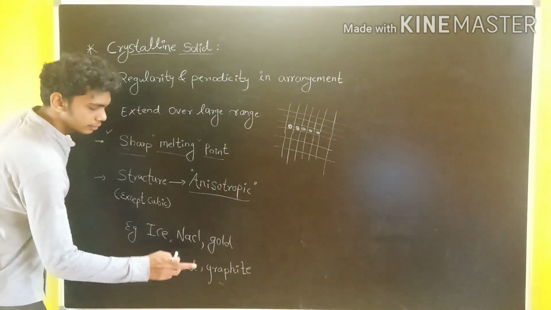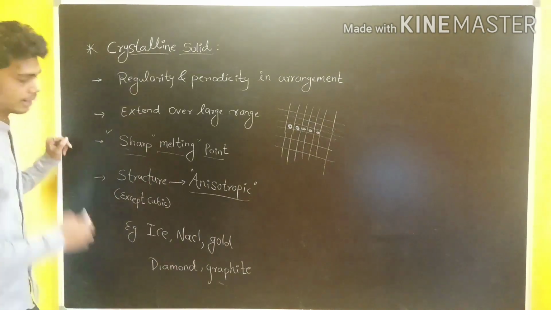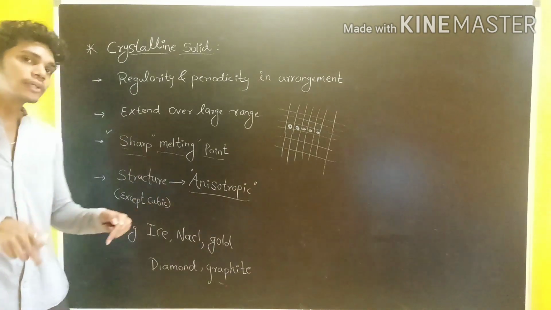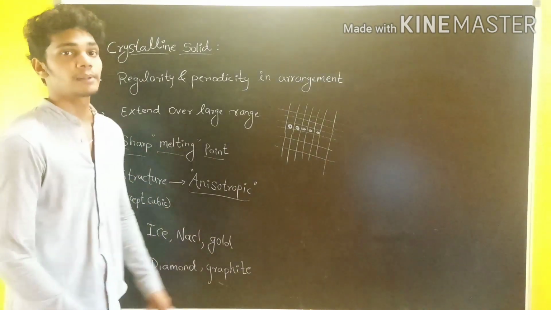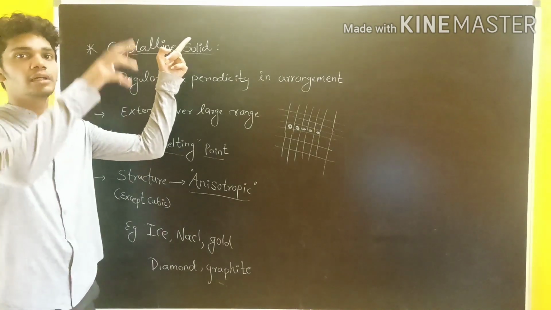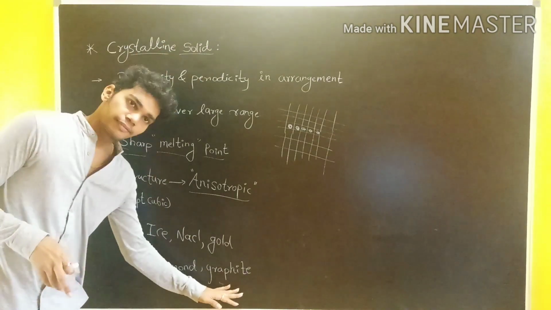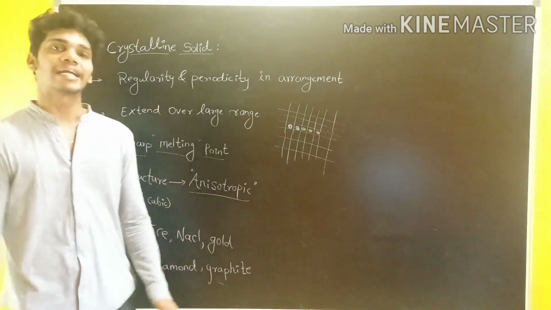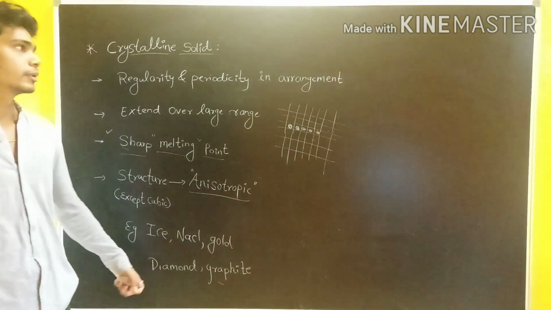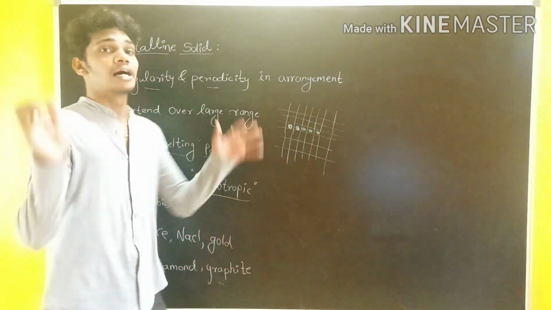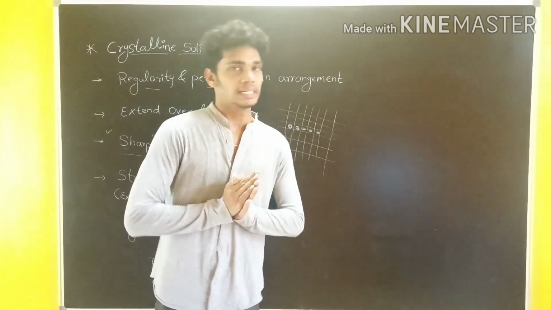So now we know that in earlier classes we have studied that diamond and graphite are allotropic in nature. But what is the difference? They are made up of the same carbon. What is the difference in that? The arrangement and periodicity of the consecutive particles is different in graphite and different in diamond. So diamond is tough, but graphite is not as tough as diamond. So what makes this crystalline? It's the regularity, periodicity in the consecutive particles of the arrangement.